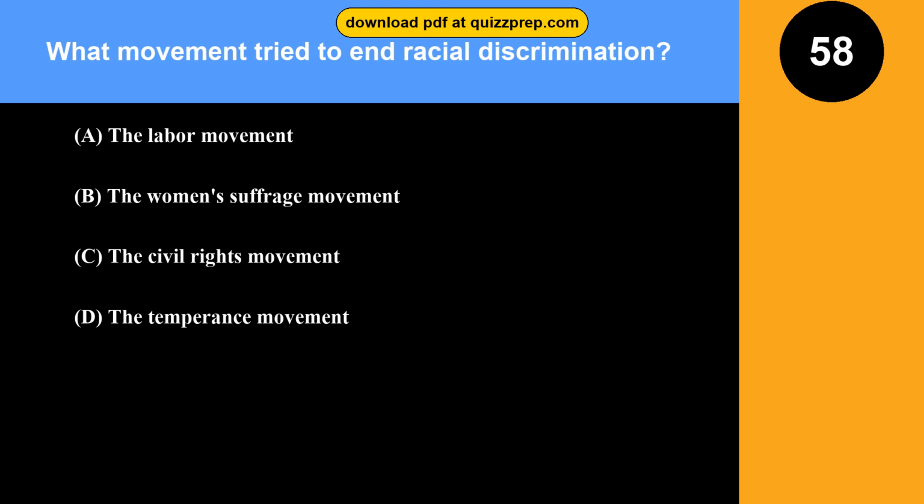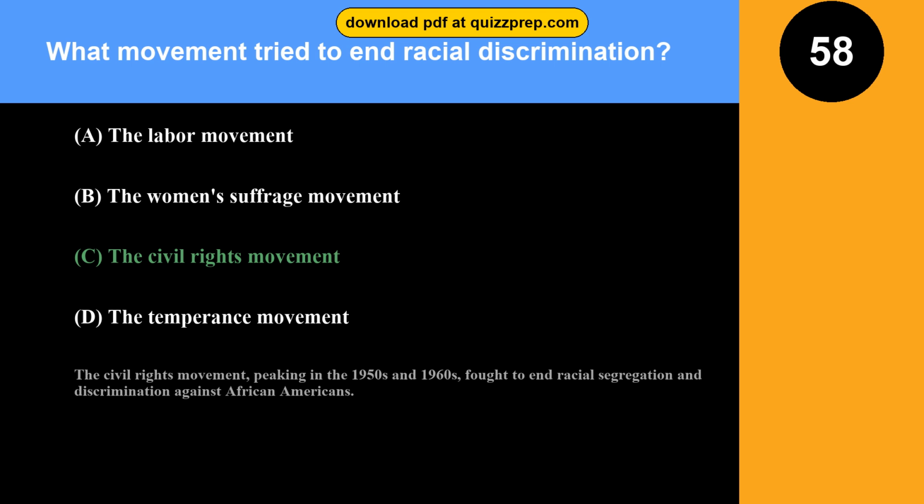Question 58. What movement tried to end racial discrimination? Option A. The labor movement. Option B. The women's suffrage movement. Option C. The civil rights movement. Option D. The temperance movement. The correct answer is option C. The civil rights movement. The civil rights movement, peaking in the 1950s and 1960s, fought to end racial segregation and discrimination against African Americans.